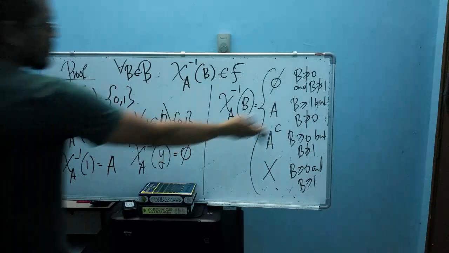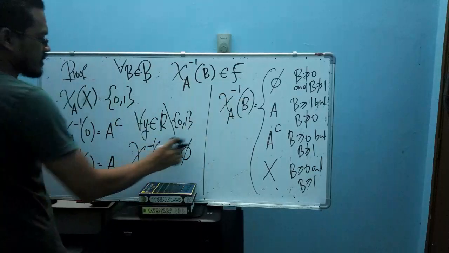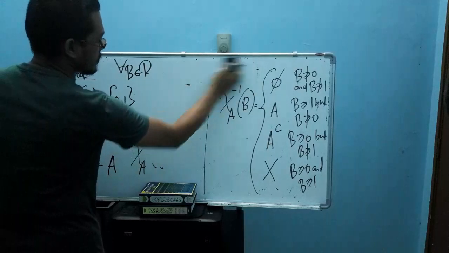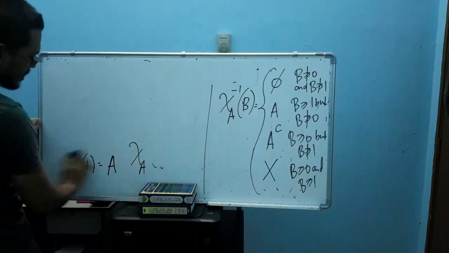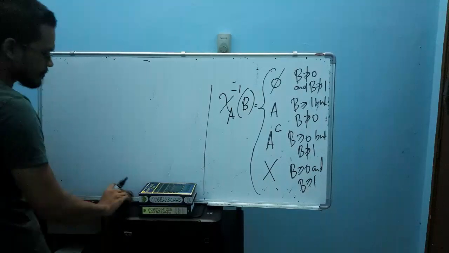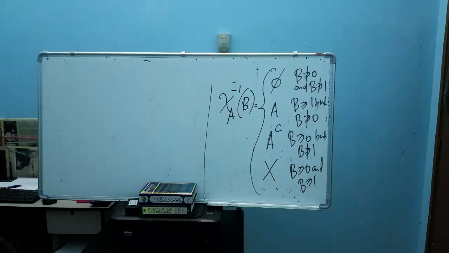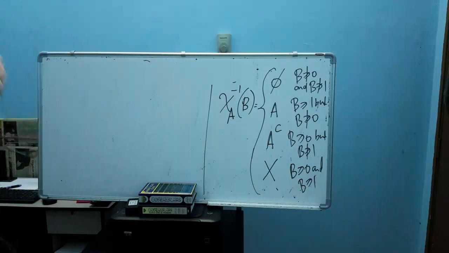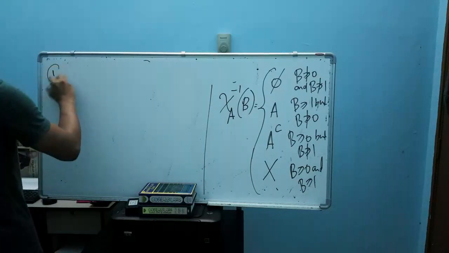So now we have already found the pre-image of all Borel sets. Now we want to prove our theorem here. Since we have an if and only if, it means that you need to prove both sides: from the first to the second, and then from the second to the first. Okay, let's prove the first statement here.